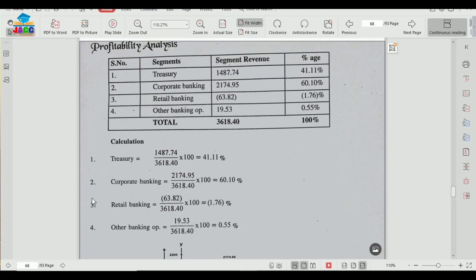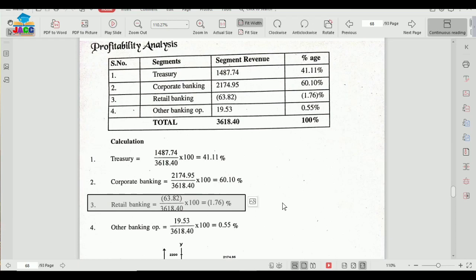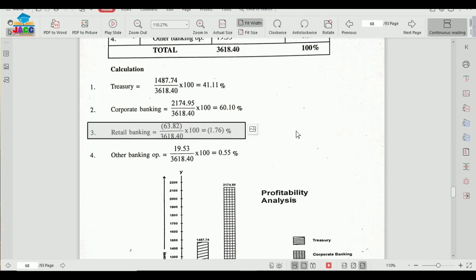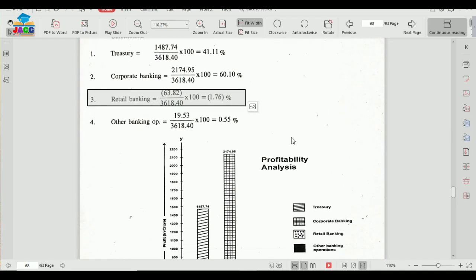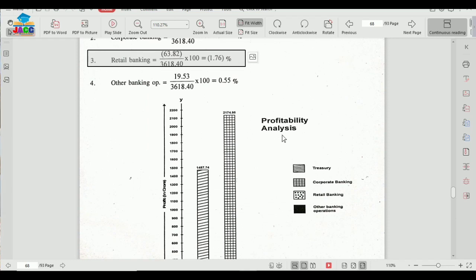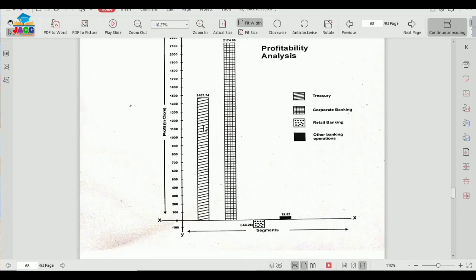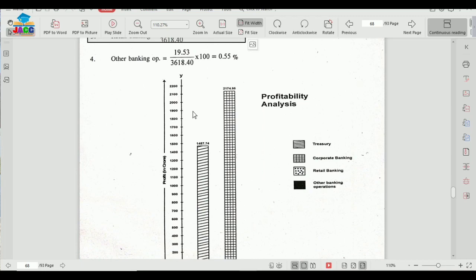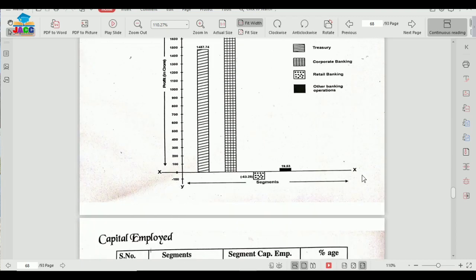Now because we have one negative figure, it is very clear we cannot prepare a pie chart. We need to go for either the bar diagrams or the histograms or the line graph, whatever suits us. So I have taken here the bar diagram. So this way, this is the y-axis and this is x-axis.